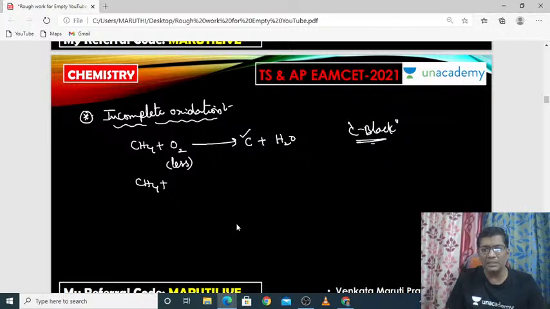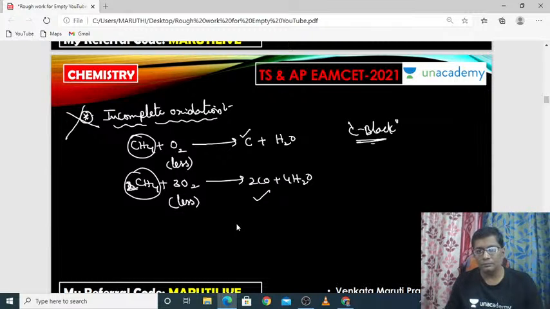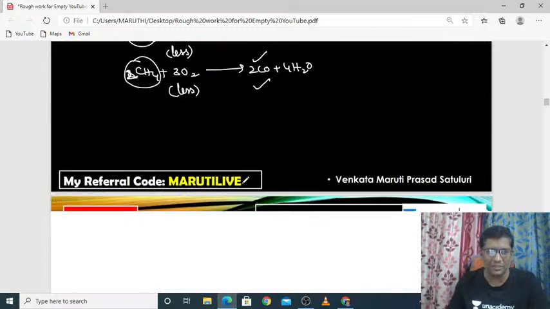But sometimes, when the same methane reacts with very little or insufficient oxygen, it will produce carbon monoxide with water molecules. This carbon monoxide is also very dangerous. So incomplete oxidation is very dangerous for us. If you want to do the oxidation process, you have to give a high amount of oxygen to the alkanes. Otherwise, carbon and carbon monoxide will be produced, which is very dangerous for us.